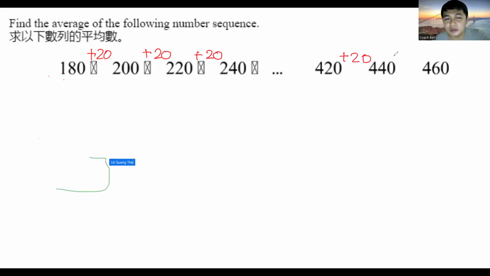So notice that 180 plus 20, 200 plus 20, 220 plus 20, all of these terms are increasing by 20. That means, excuse me, as much as possible as well, don't write on the board, okay? So we don't distract our fellow classmates.